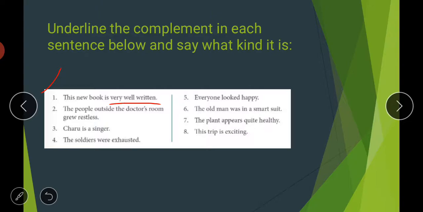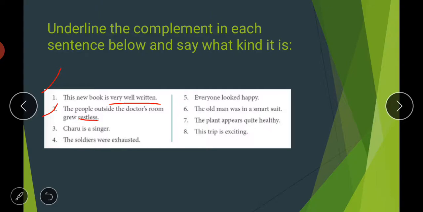Then the people outside the doctor's room grew restless. Here this word restless is your subject complement and it belongs to adjective, so it's your adjective complement.